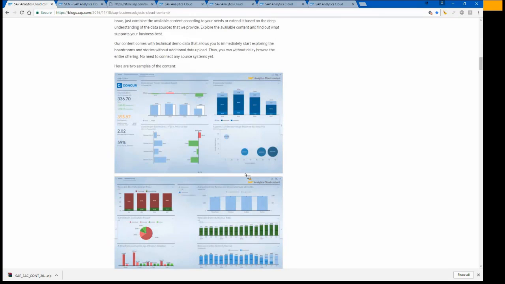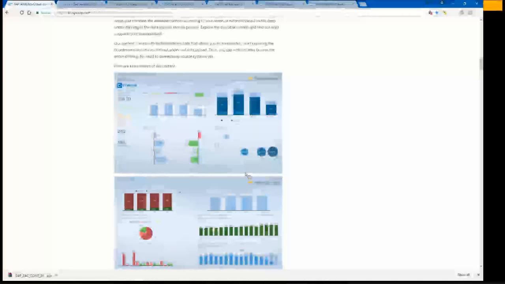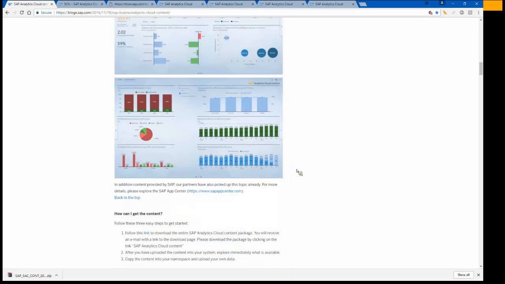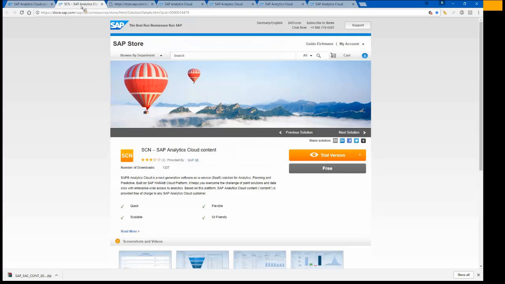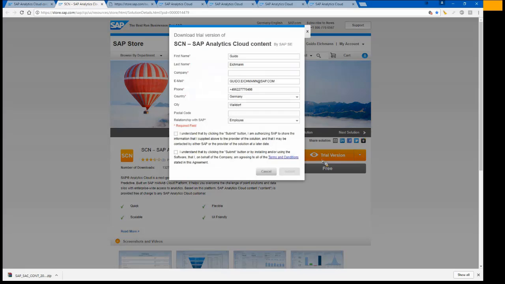And then we also have two screenshots here to give an impression of what you can expect when getting the content. Finally, that's what I want to show you, how I can get the content. So currently it's what we call a three-step approach. You click the link that goes to the SCN store. I've prepared that. If you go here, that is the page you will end up with. So here you would go for the trial version.